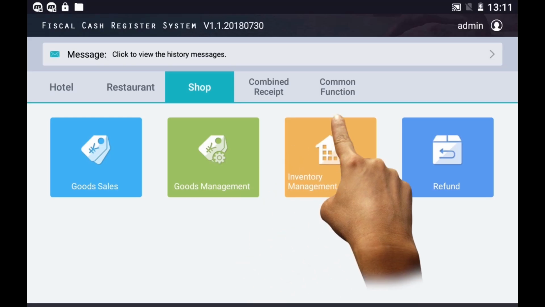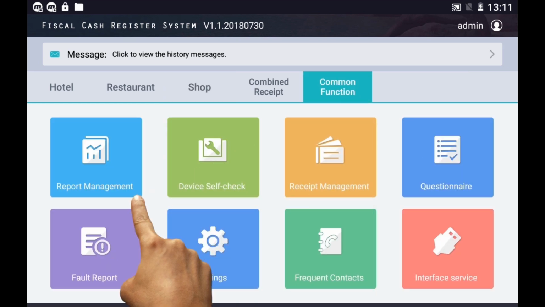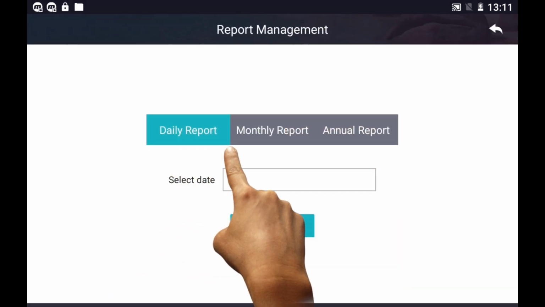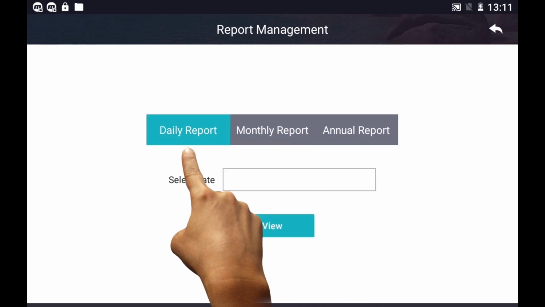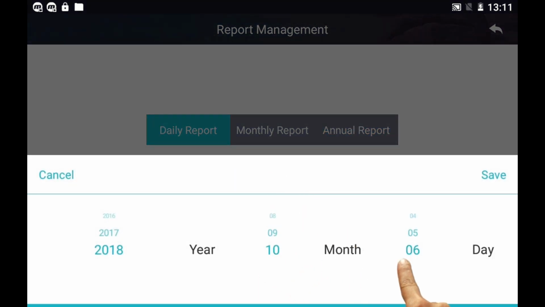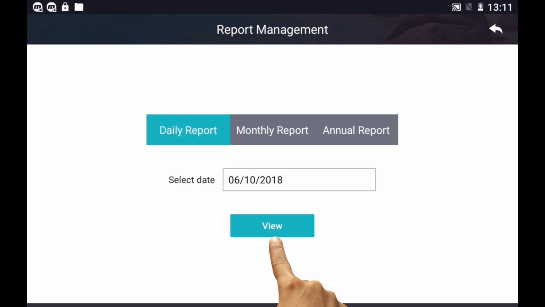How to issue report. Tap Common Function. Tap Report Management. Select a report period. Example, Daily Report. Tap Select Date box to choose date, then tap Save. Tap View to view report.